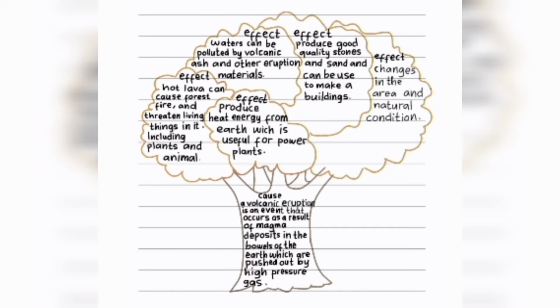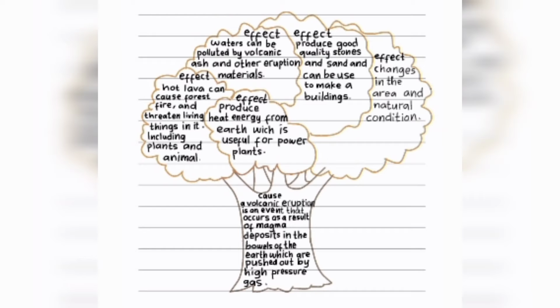Now I will present my assignment about cause and effect of volcano eruption. This is cause and effect of volcano eruption. Cause. A volcanic eruption is an event that occurs as a result of magma deposits in the bowels of the earth which are pushed out by high pressure gas.